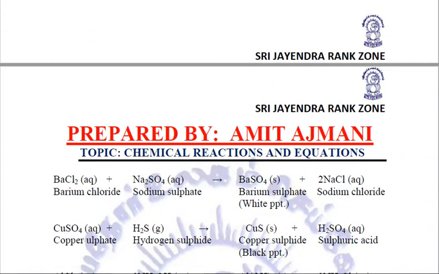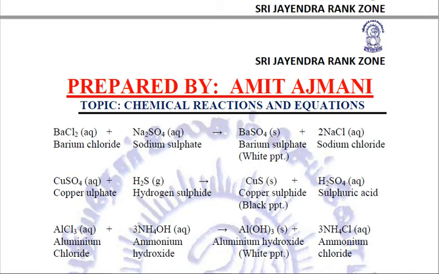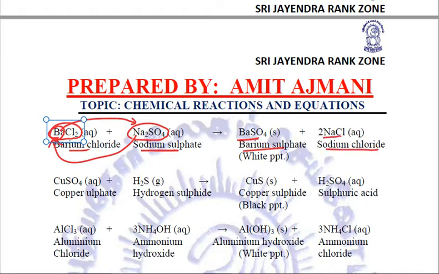For example, these reactions, all of them are quite important. BaCl2, barium chloride, when it reacts with Na2SO4, that is sodium sulfate, then double displacement takes place. Barium takes the place of sodium and sodium comes in place of barium. So now it becomes barium sulfate and NaCl, sodium chloride, and this barium sulfate is a white precipitate. So this reaction is an example of double displacement as well as precipitation reaction.